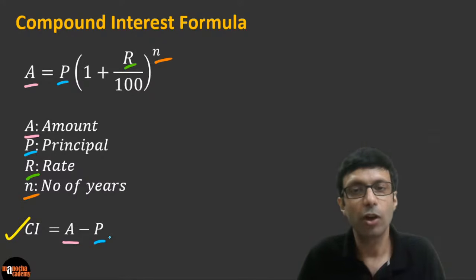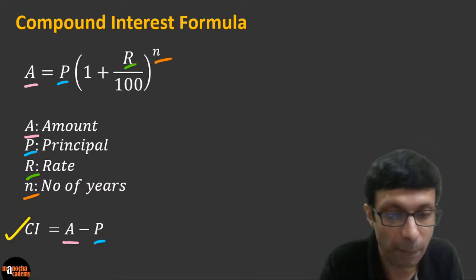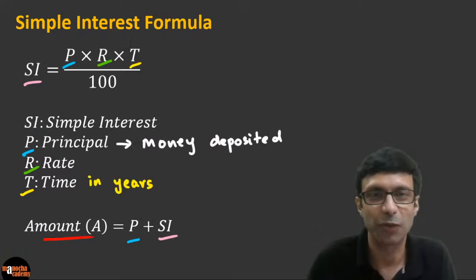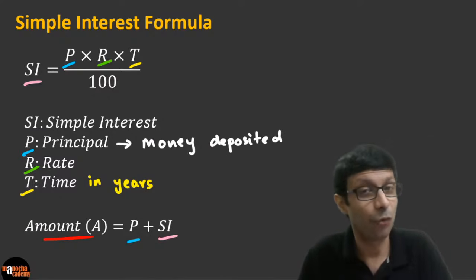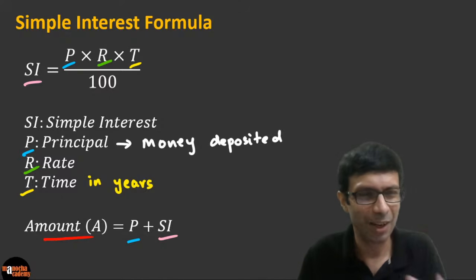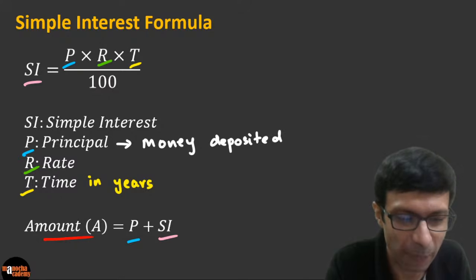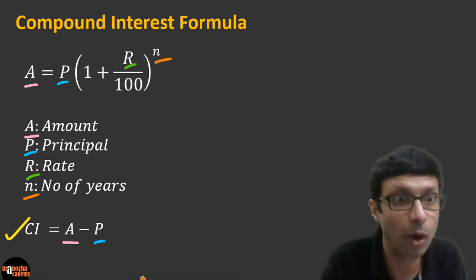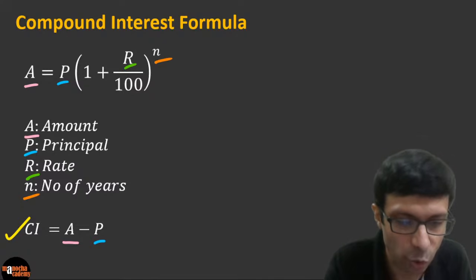To calculate compound interest, you find the total amount using this formula. And please note the compound interest formula is different from the simple interest formula. Simple interest formula is a little simpler, PRT by 100. Now, of course, in compound interest you're getting more money, so the formula is going to be a little more complex. So this was the simple interest formula. And please take a look at this formula where you have 1 plus R by 100, not multiplied by N. It is to the power of N, the index or exponent. We say it is to the power N.